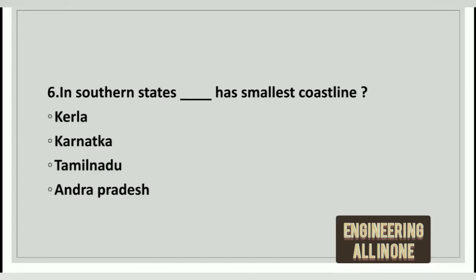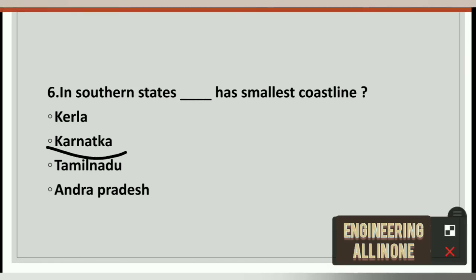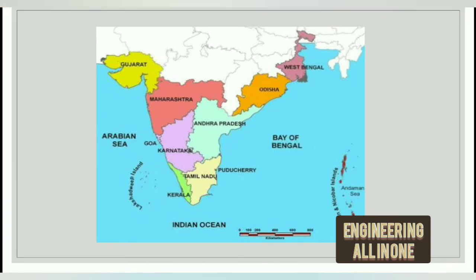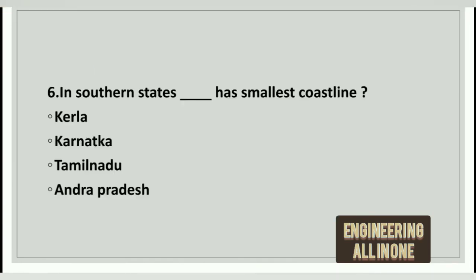Now see 6th question here. In southern states, dash has smallest coastal line: Kerala, Karnataka, Tamil Nadu and Andhra Pradesh. The right option to this question is option number 2. Karnataka has the smallest coastal line.